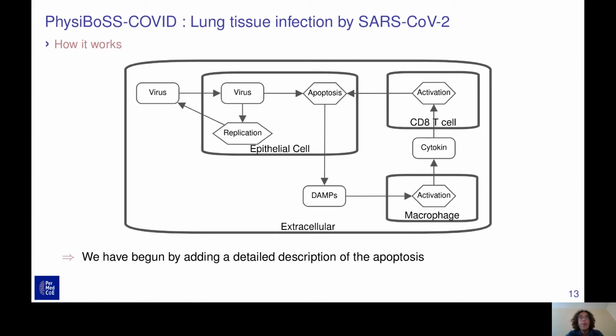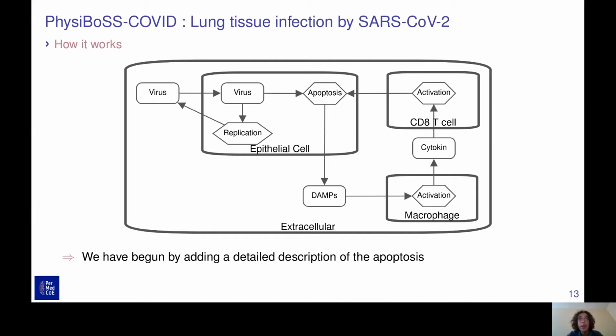So how does the model work? The PhysiCell model first. We have a virus which is outside the cells and which will enter and infect the epithelial cells. This virus, once inside the cell, will replicate itself and then be released outside the cells, producing more extracellular virus. But also once inside the cell, at some point, the virus, using its M protein, will activate apoptosis inside the epithelial cells.